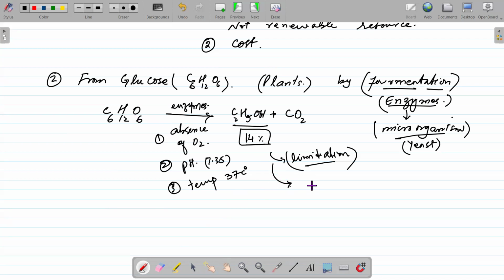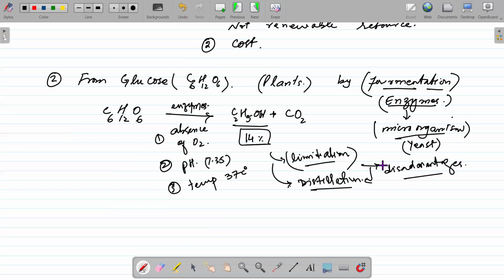So it means distillation is also very important. We have to separate this ethanol from the reaction mixture. So these are actually the disadvantages of this reaction, isn't it?